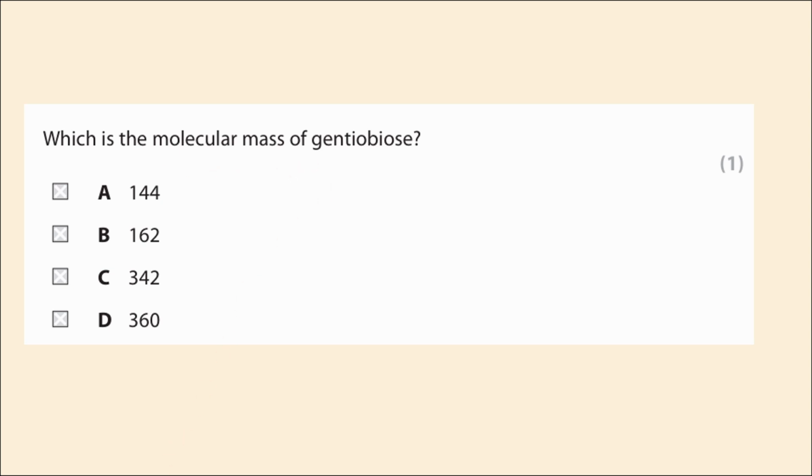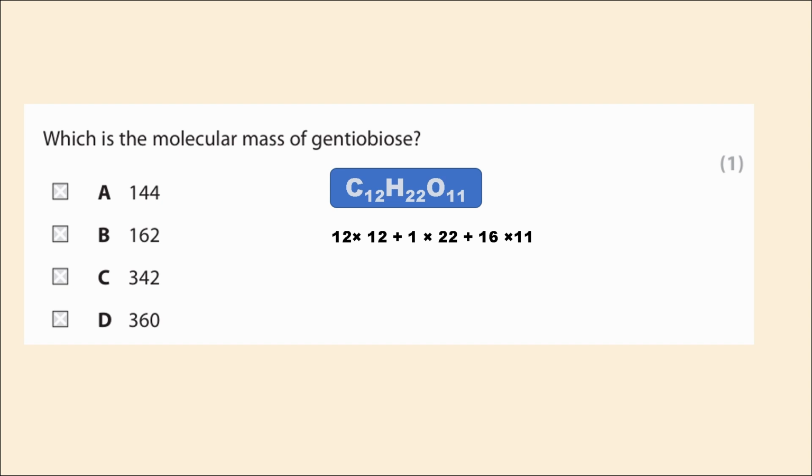We can approach this question in two different methods. The first one, if you know the common formula for a disaccharide, then we can do a simple calculation to find out the molecular mass. And here they have given the molecular mass of each element. For carbon it's 12, so 12 times 12, plus 1 times 22, and for oxygen it's 16, so 16 times 11, and the final answer is 342.